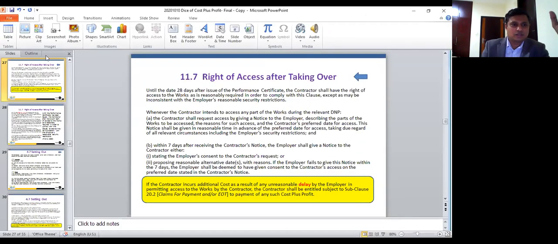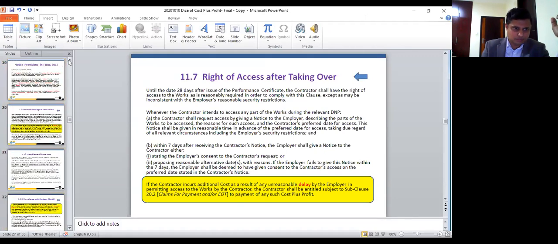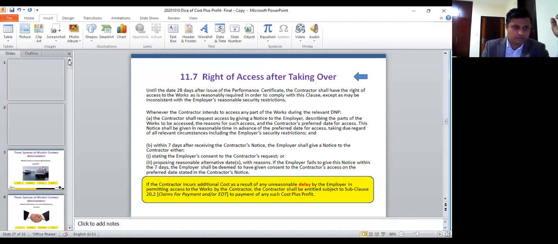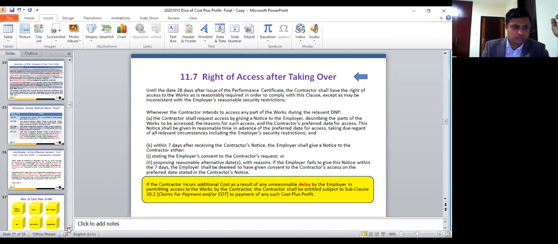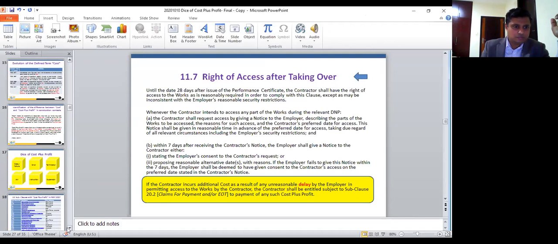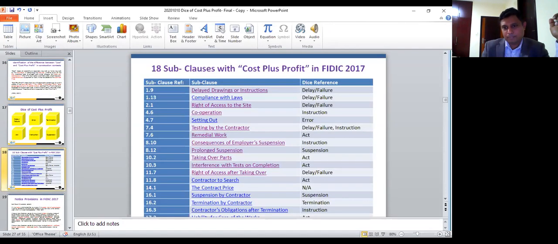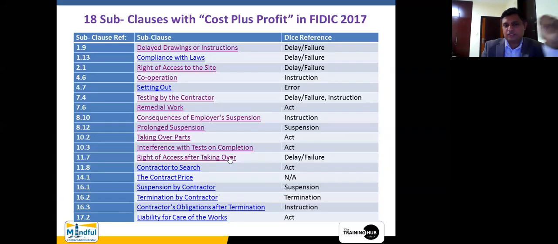I hope that this particular slide has been spoken about. This is a delay subclause. Therefore, we can move on to the next one. Yes. Now you can see this right of access after taking over is a delay or failure. Right, and then the contractor to search.